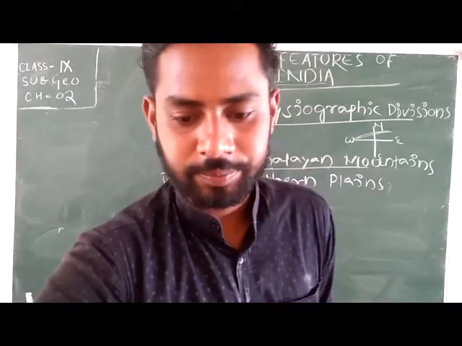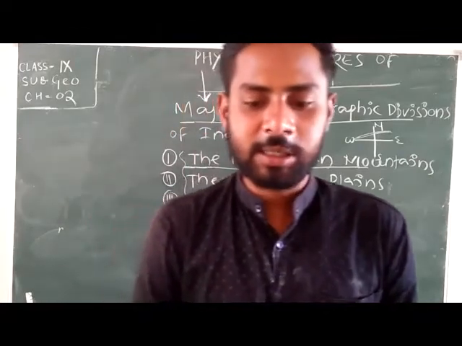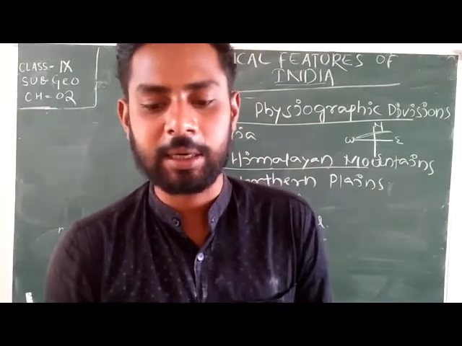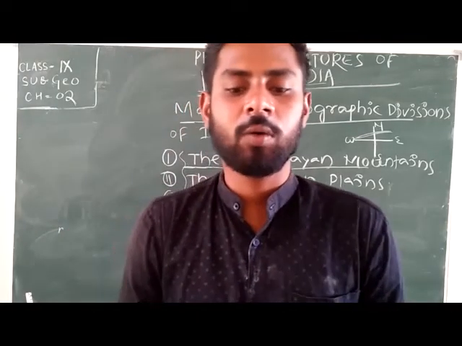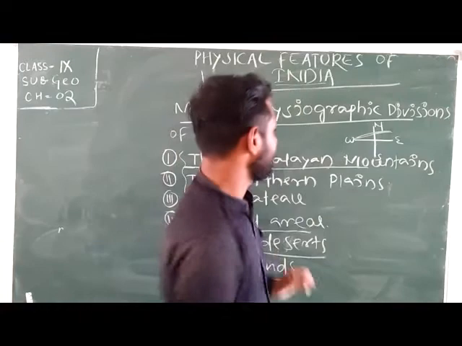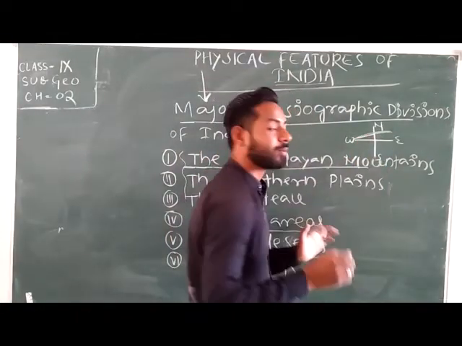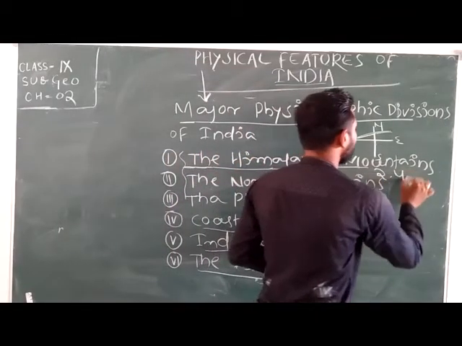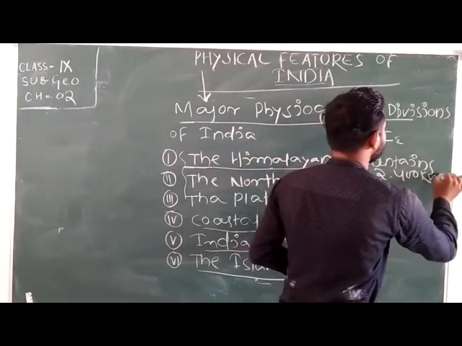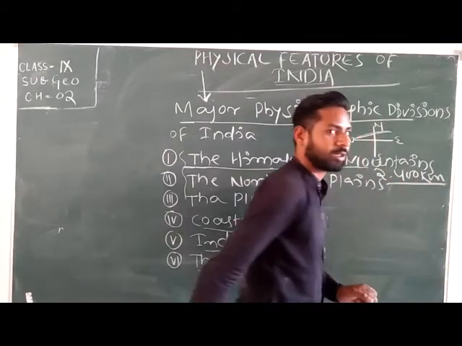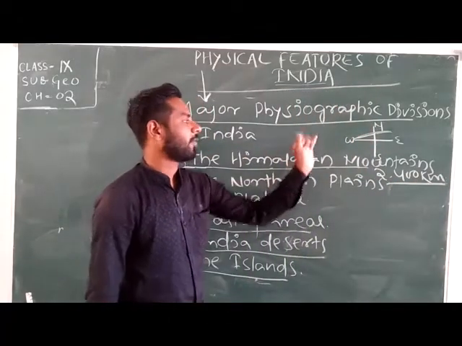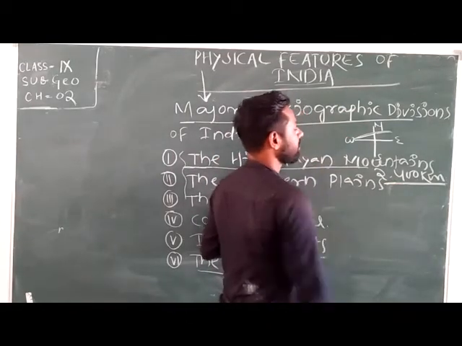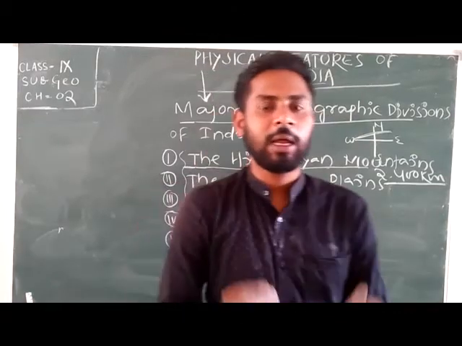After that, covering a distance of about 2400 km, representing the loftiest peaks in the world. This means the size of the Himalayan mountain ranges: the distance from the western ranges to the eastern ranges covers 2400 km of our landmass.